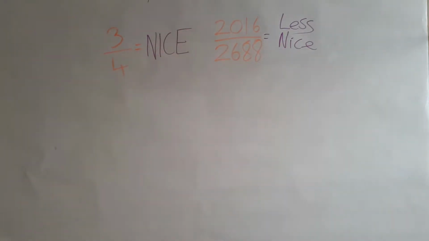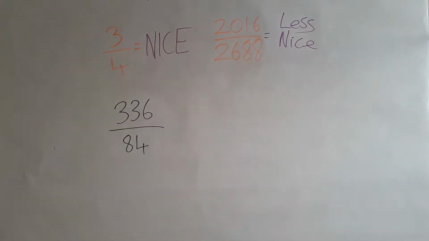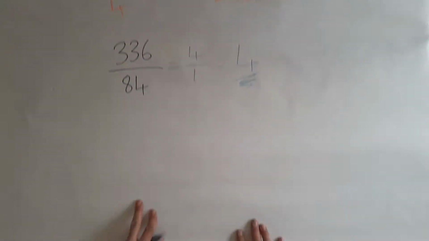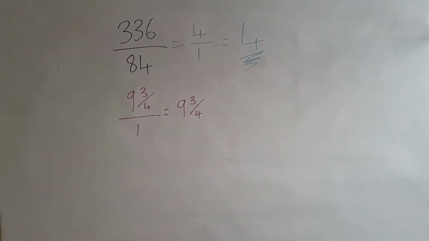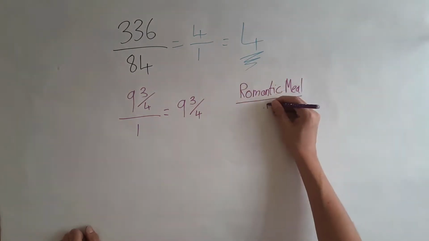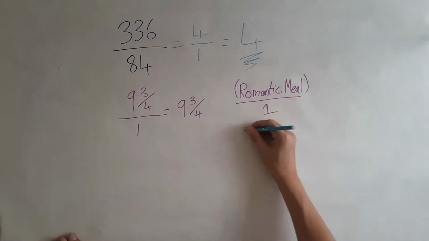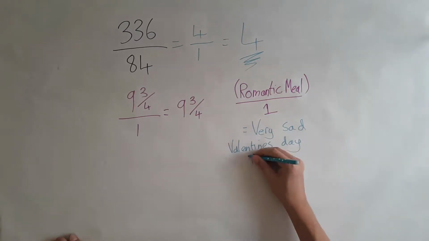Also useful to know, if you cancel down something to having just a 1 as the denominator, then that just means the numerator. This is because anything divided by 1 is equal to itself. 4 divided by 1 is 4, 9 3/4 divided by 1 is the same, and a romantic meal divided by 1 is a very sad Valentine's Day indeed.